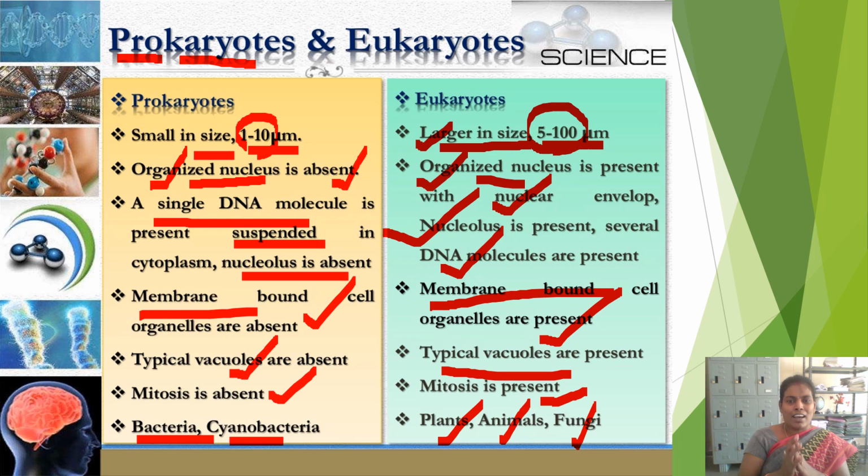Eukaryotes are large in size. A well-organized nucleus is present with nuclear envelope, nucleolus and DNA molecules present inside this. All cell organelles are covered with membranes. Vacuoles are present. Mitosis division takes place and plants, animals, fungi are the examples of eukaryotic organisms.